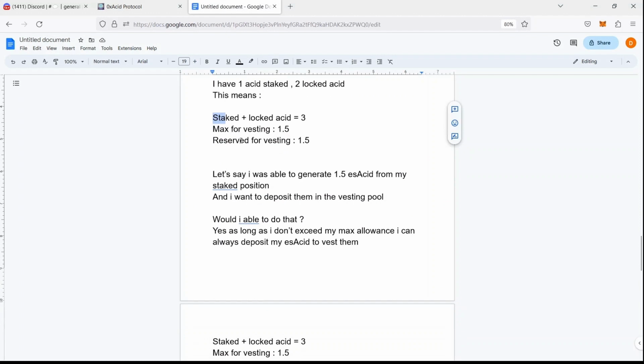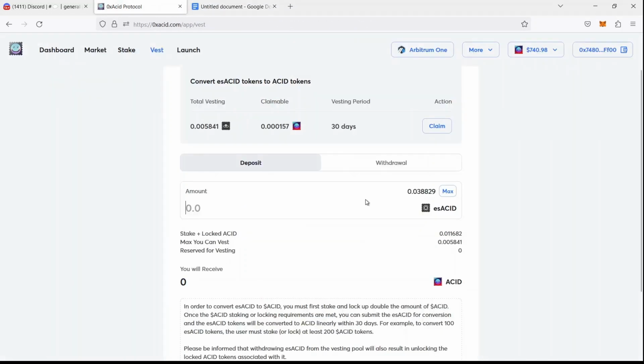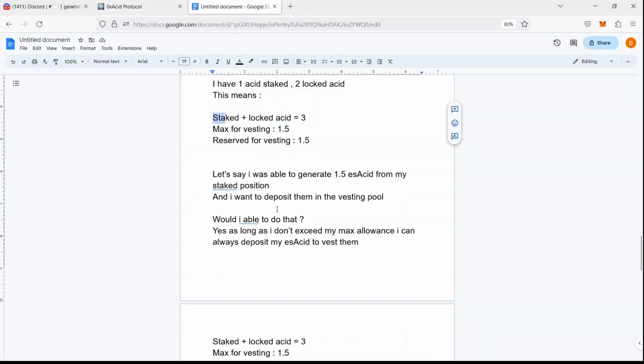So let's say you were able to generate 1.5 ES asset because of your staked and locked position combined. And now you want to vest them. Will you be able to do that? Yes, you will be able to deposit 1.5 as long as you don't exceed your allowance. So if that number was 1.7, you would only be able to deposit 1.5. All right? So anything below that number can be vested. Moving on.